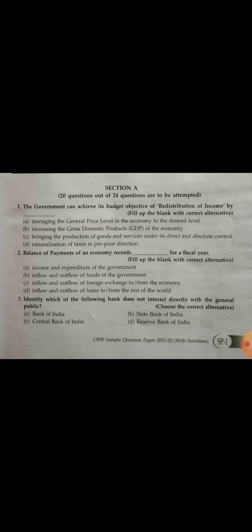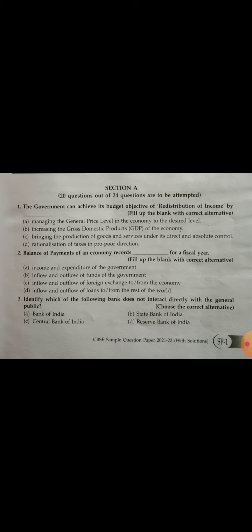The first question: the government can achieve its budget objective of redistribution of income by means of what? The options are: A. Managing the general price level in the economy to the desired level.